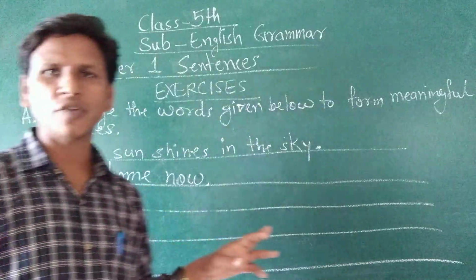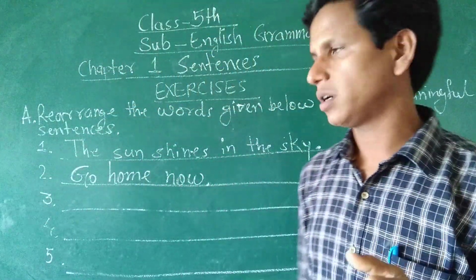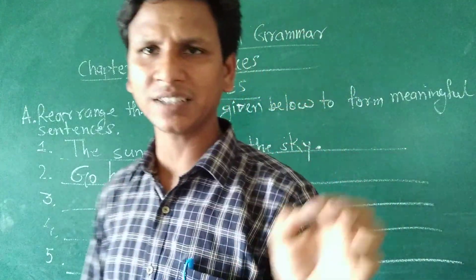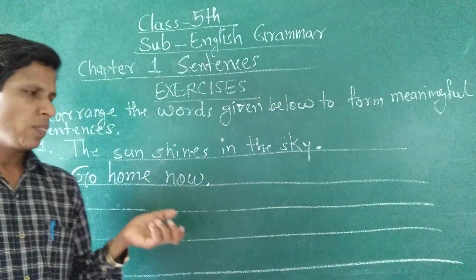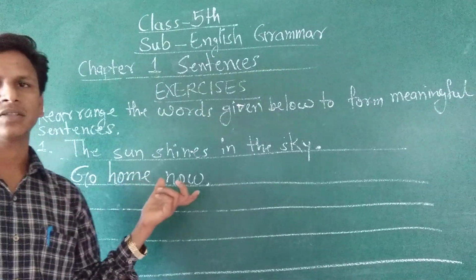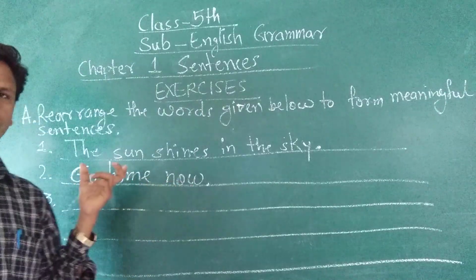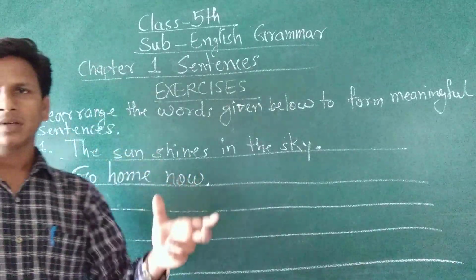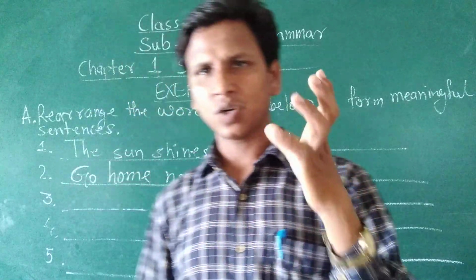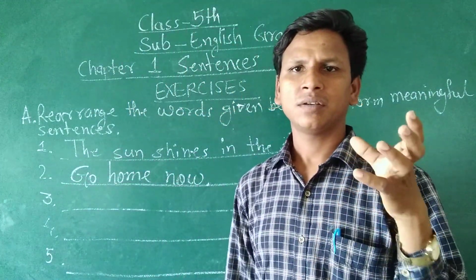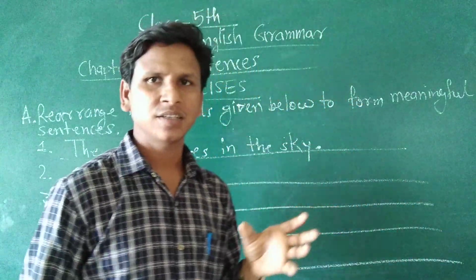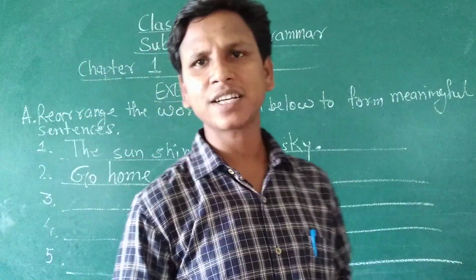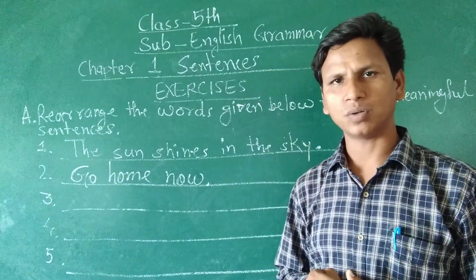Here the subject is not given, so we will write the verb directly, because here the subject is understood. Okay, this sentence is saying something to someone. Go home now. ये जो sentence है क्या बोल रहा है? Go home now, है ना? घर जाने के लिए बता रहा है ये sentence. अगर हमें भी किसी को कोई ऑर्डर देना है, कमांड देना है, तो हम इस प्रकार से कमांड दे सकते हैं. Go home now. Okay.